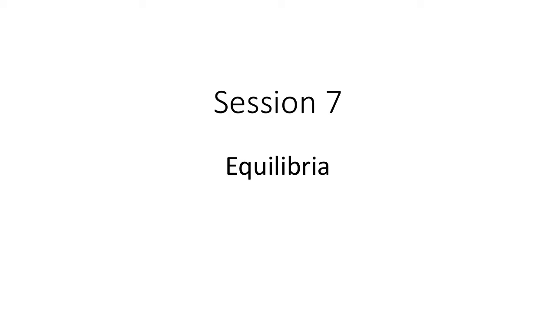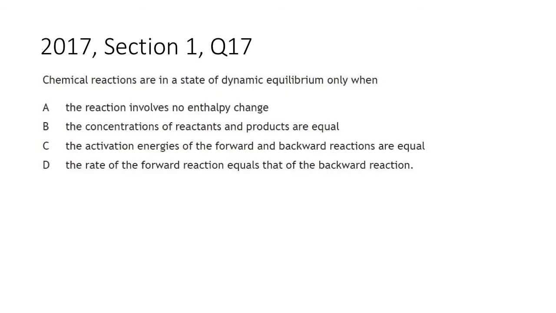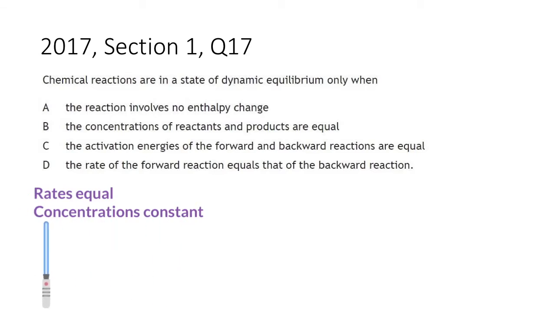In this video, we are going to be looking at equilibria, which is all about reversible reactions. In multi-choice questions, they most commonly ask about the definition of equilibrium. The wording can be quite confusing, so as soon as you see something like this, when they're clearly asking about a definition of equilibrium or dynamic equilibrium, take a minute and jot down what you know about equilibrium to begin with. At equilibrium, the rates are equal, concentrations are constant. CC: concentrations constant.